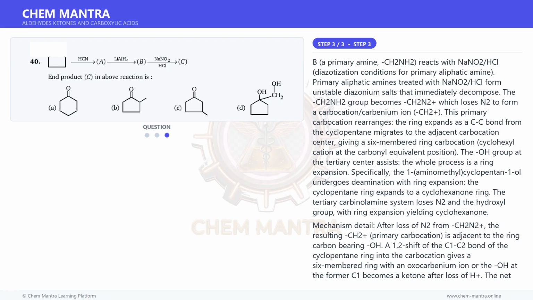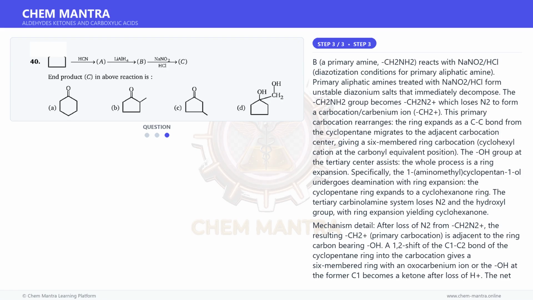The CH2NH2 group becomes CH2N2+, which loses N2 to form a carbocation, CH2+. This primary carbocation rearranges. The ring expands as a C–C bond from the cyclopentane migrates to the adjacent carbocation center, giving a 6-membered ring carbocation, a cyclohexyl cation, at the carbonyl-equivalent position.